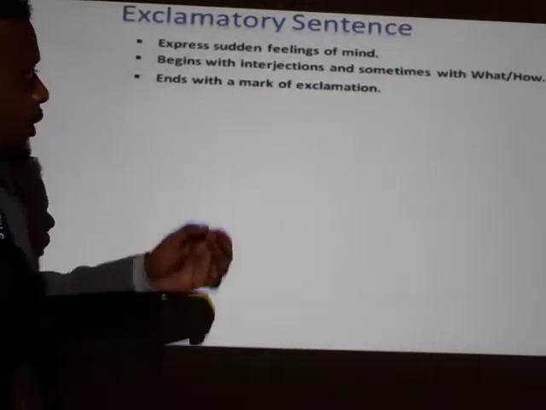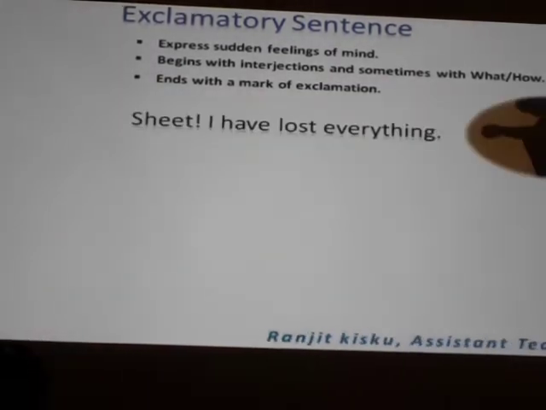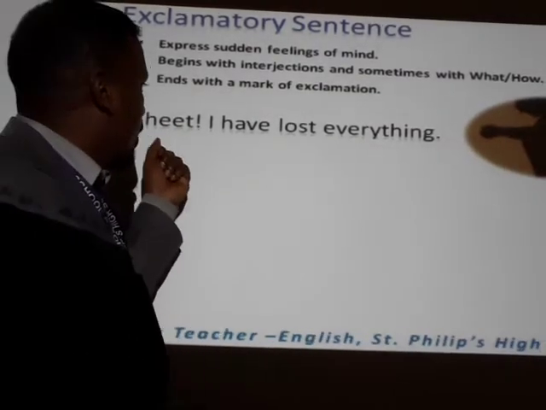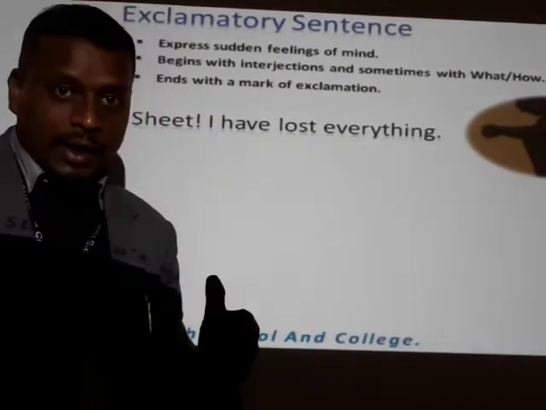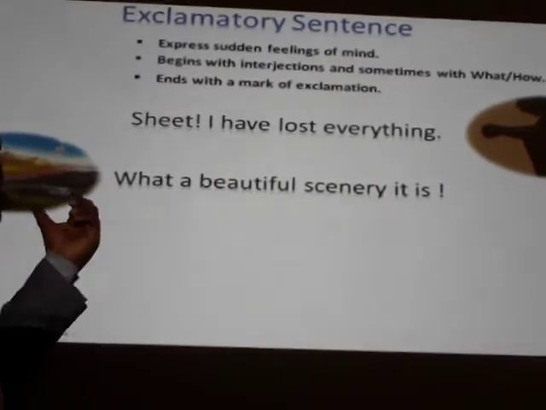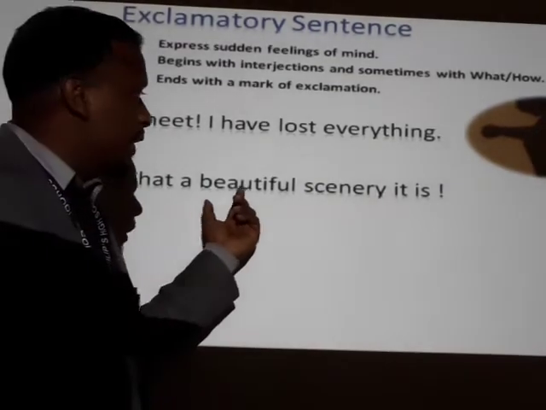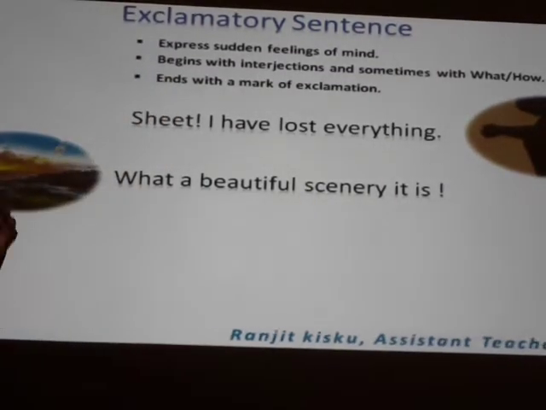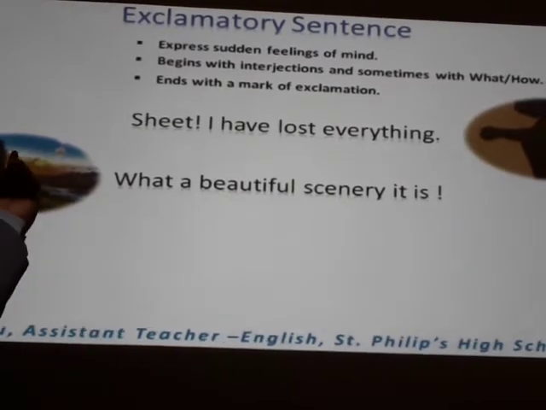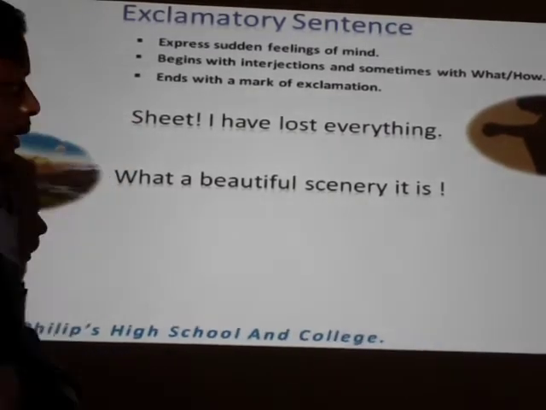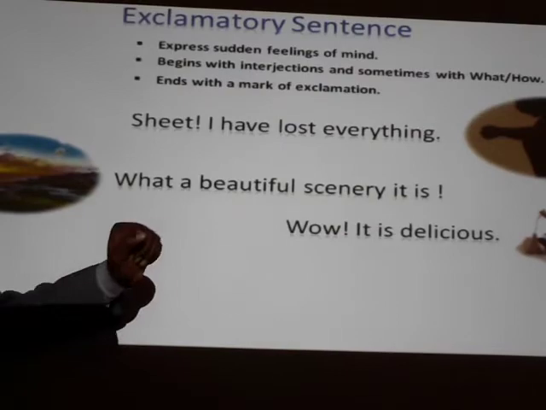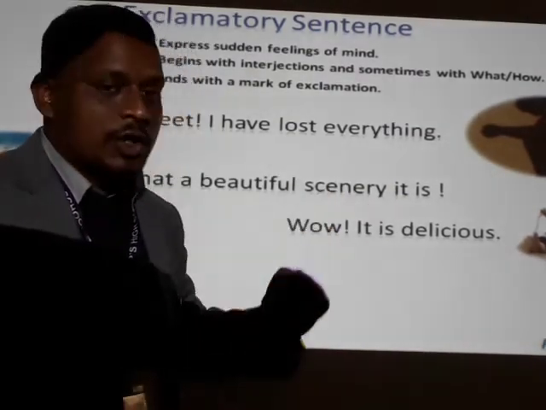So now let's see the examples. The first example is, shit, I have lost everything. Then the second example is, what a beautiful scenery it is, as you can see in the image at left. Now, the third example is, wow, it's delicious.